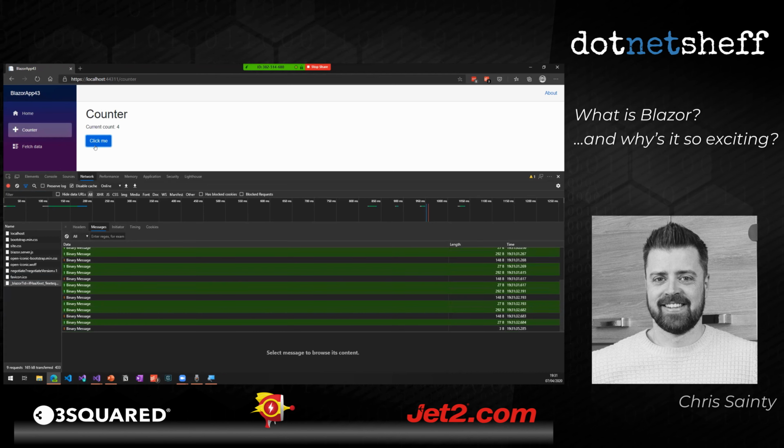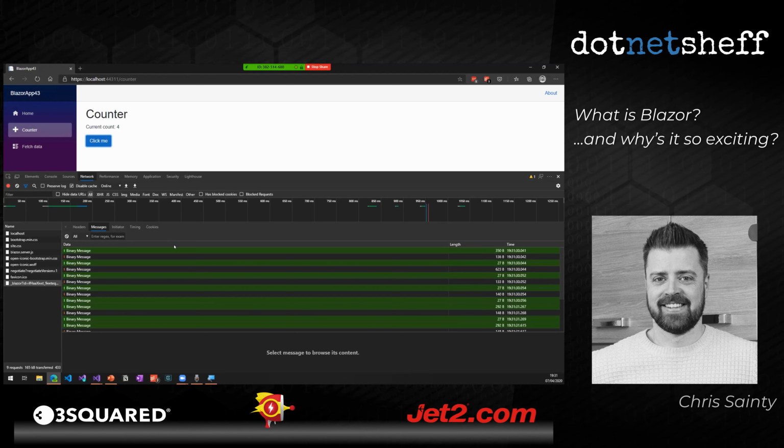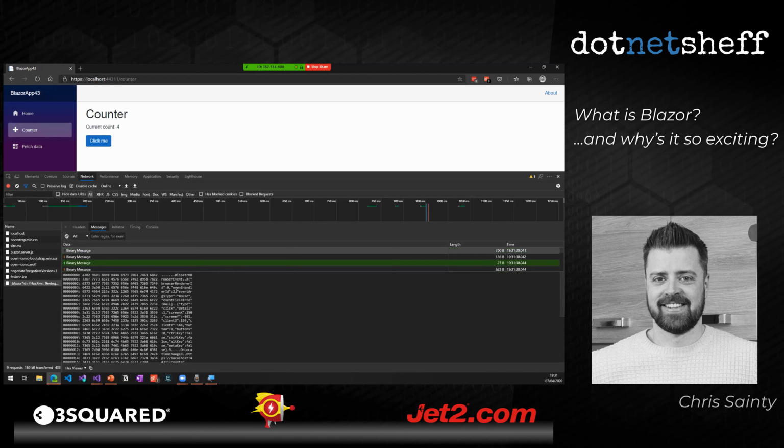And every time I'm doing this, the event is being sent back to the server for a UI update to be calculated and then changes to be sent back down. And as I said, we can actually inspect this stuff. So if I click on this first message and I go down here, we can actually see what's going on. So we've got this dispatch browser event down here, and we can see that it's a mouse event, and a bit further down we can see that it was a click event.